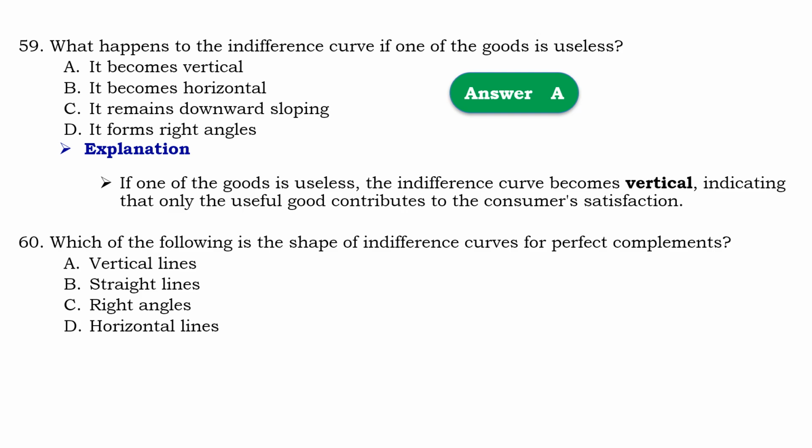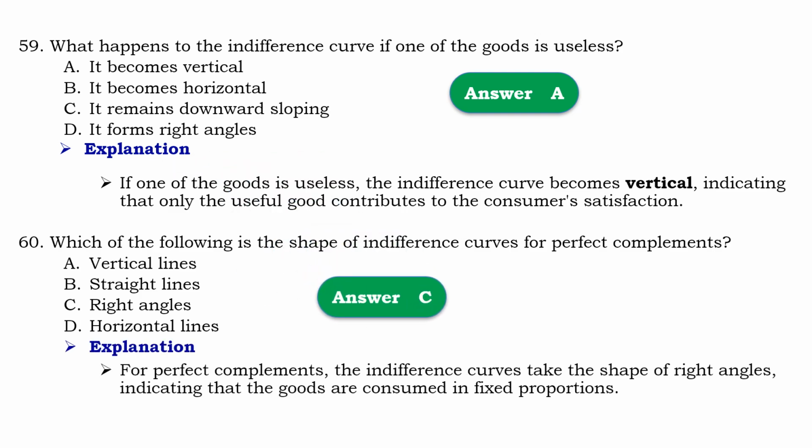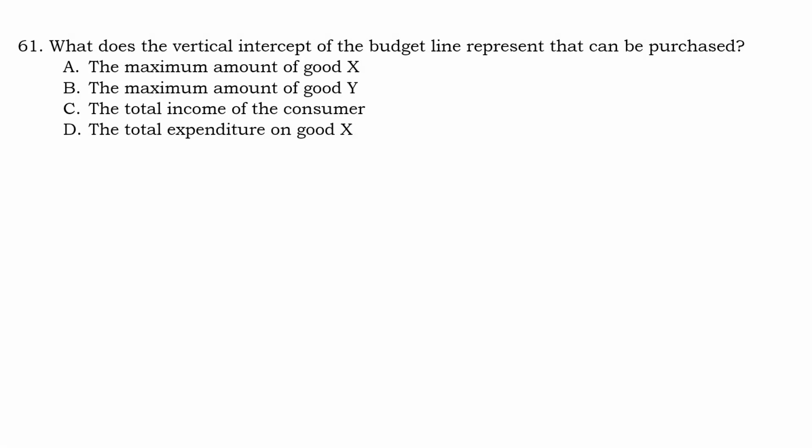Question number 60. Which of the following is the shape of the indifference curve for perfect complements? So that should be C. Right angles. Means that for perfect complements the indifference curve takes the shape of right angles, indicating that the goods are consumed in fixed proportions.